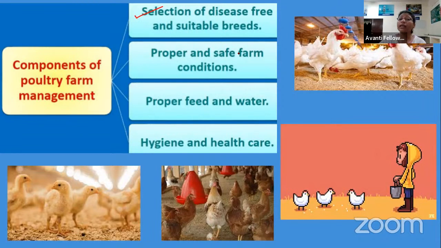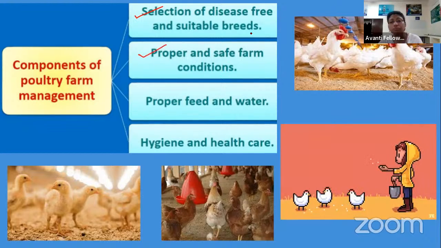Next, the proper and safe farm condition. The same point is applicable to each and every field of animal husbandry. Because if we want to obtain a high amount of product from our animals, we have to maintain their hygiene and health. Whatever animal it is, either it is a bird, fish, bee, or a cattle, right? Because the health is a major concern. If the animal is not healthy, we are not able to obtain the product.